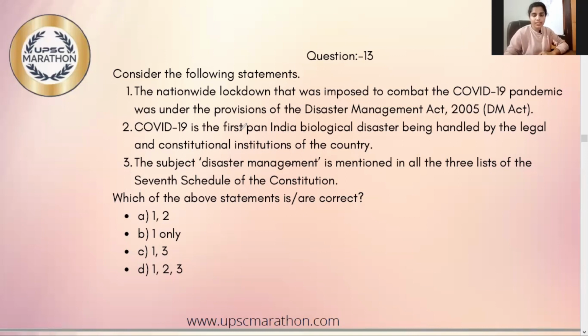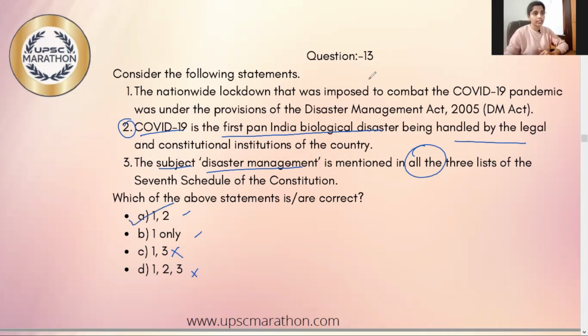Let us solve a question based on a similar topic. So let us start with the third statement, which says that the subject disaster management is mentioned in all the 3 lists, which means it is definitely false. So from this, we can eliminate option C and option D. Now let's have a look at statement 1. Statement 1 is obviously true as it is mentioned in both option A and option B. So let's have a look at statement 2. COVID-19 is the first pan-India biological disaster being handled by the legal and constitutional institutions of the country. Yes, it is true. So from this, we can conclude that option A is true.